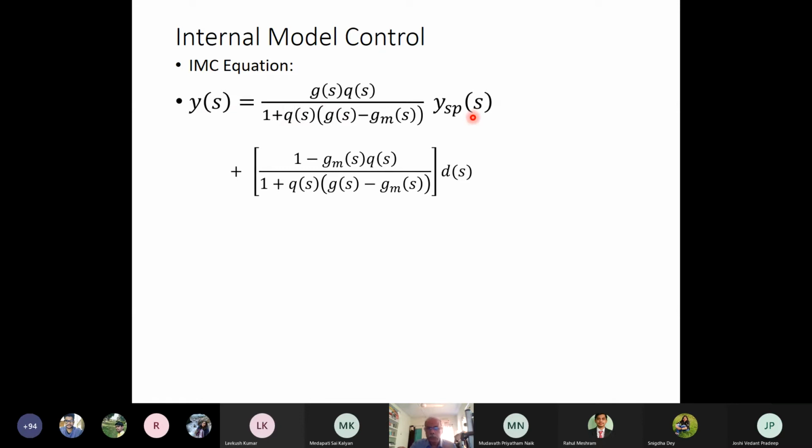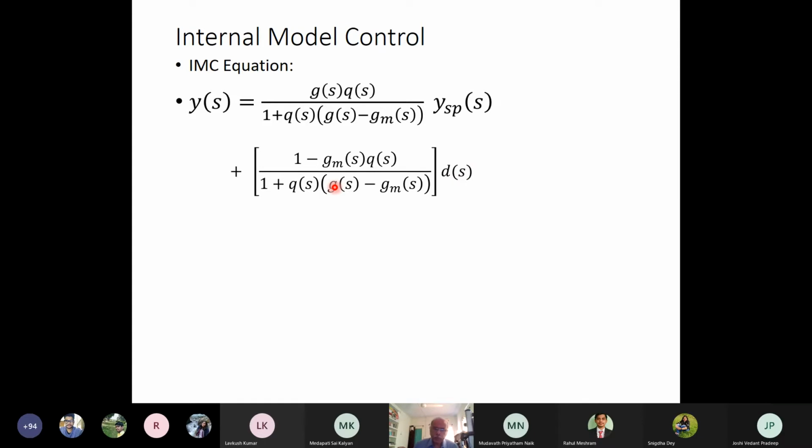Because Qs is 1 by GMs, this becomes Gs by GMs. Here also the 1 will cancel, and this will become Gs by GMs, so this will become 1, and Ys will be equal to Ysps. Similarly, since Qs is equal to 1 by GMs, this will become 0, so the effect of disturbance on Ys will become 0.